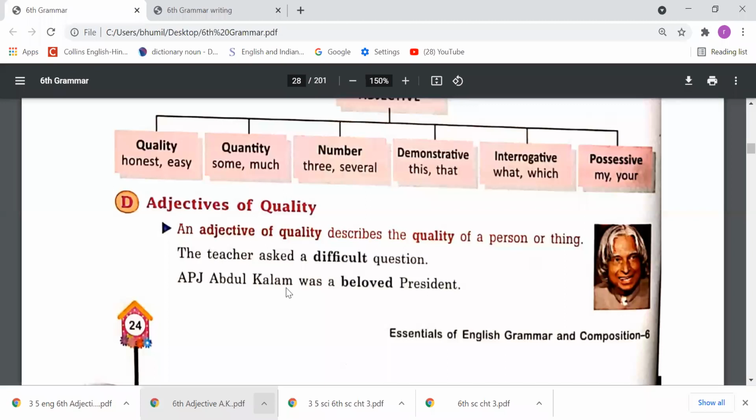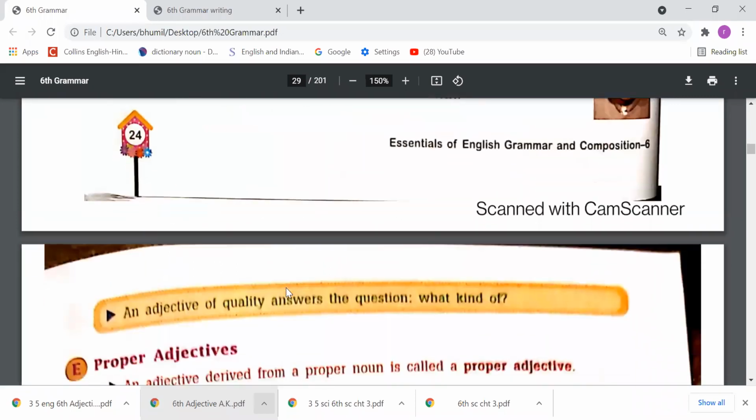Suppose I say that I have a blue pen. So I'm just telling the quality of the pen, that is blue. I have a beautiful cycle. So I'm just telling the quality of the cycle. Right? So these words are called adjectives of quality. Next page.